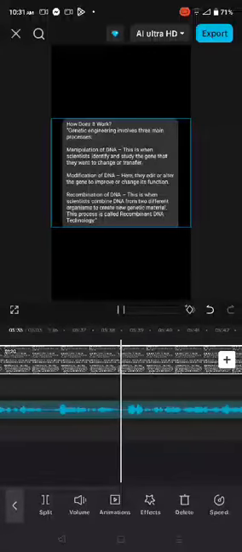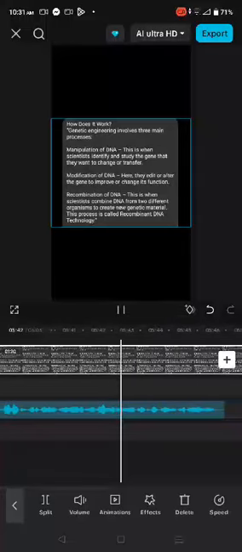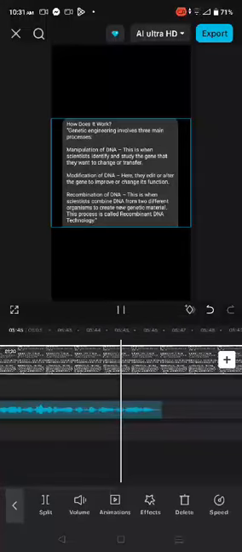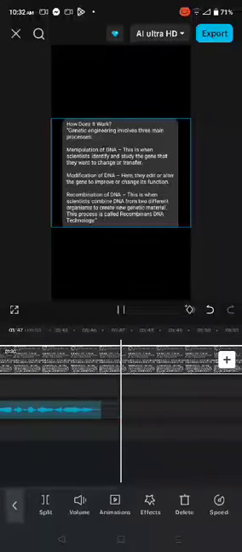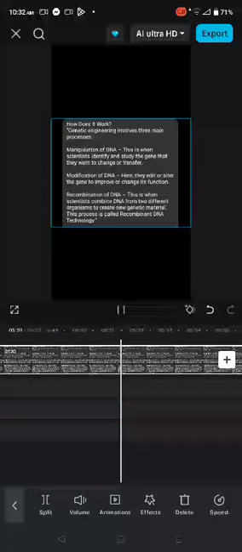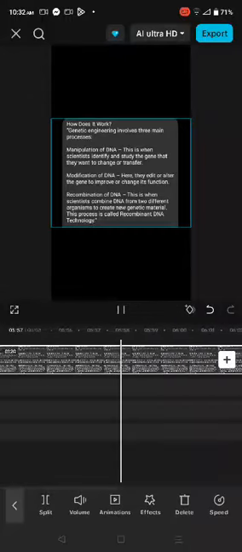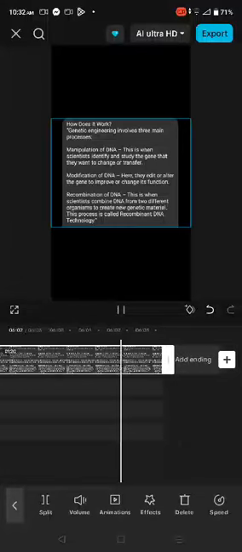Here, they edit or alter the gene to improve or change its function. The last, or the third one, is combination of DNA. This is when scientists combine DNA from two different organisms to create new genetic material. This process is called recombinant DNA technology.